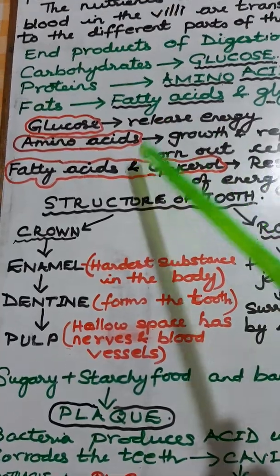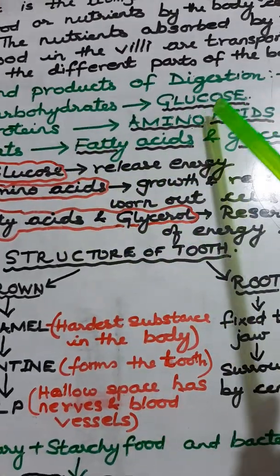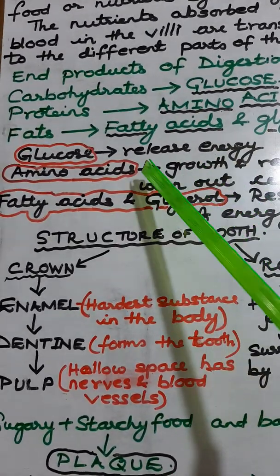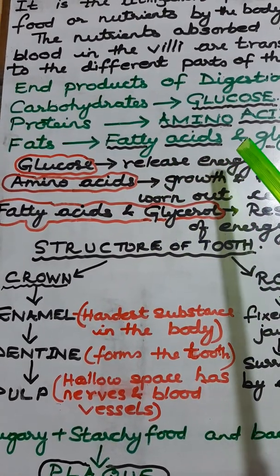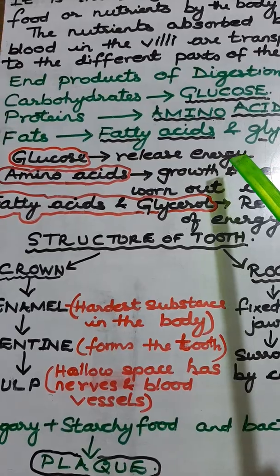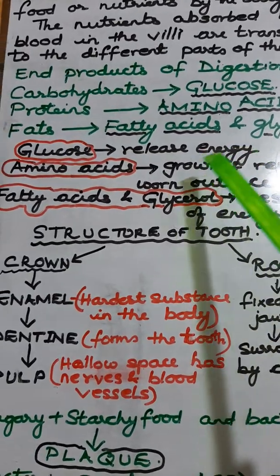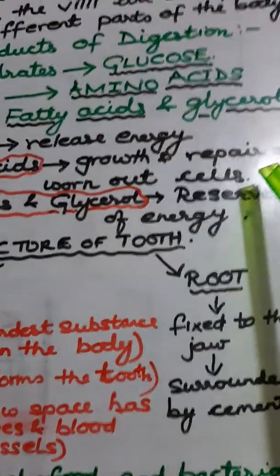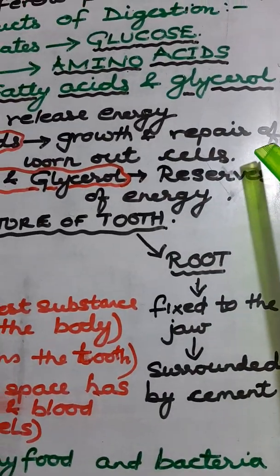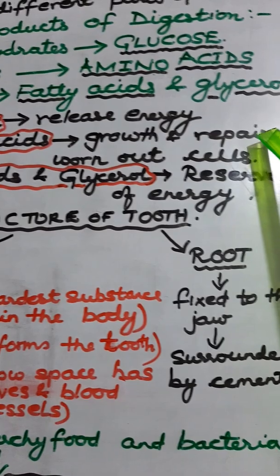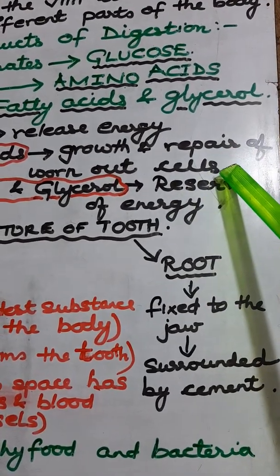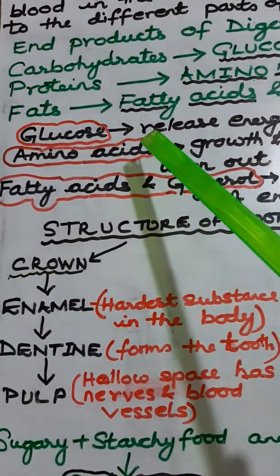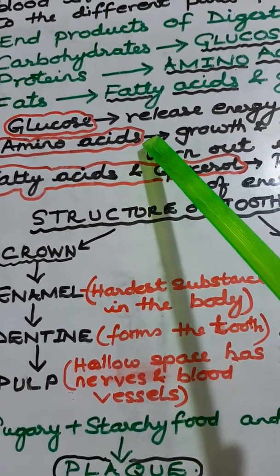Now, what does glucose do in the cells? The glucose that goes finally to the cells of the body is there to release energy for various activities of the cell. Whenever the cell needs energy, the glucose will give energy. Amino acids are there in the cell for growth and repair of worn out cells. That's where amino acids help.